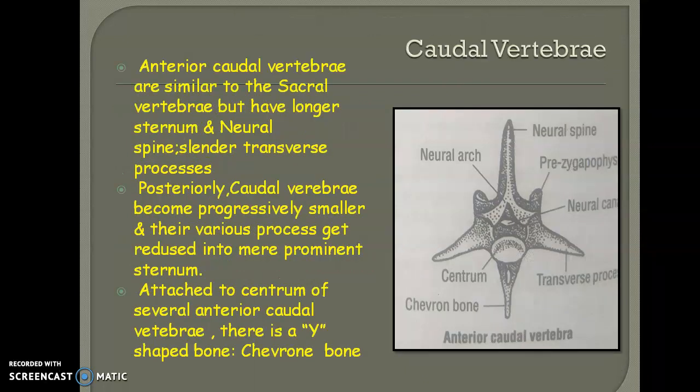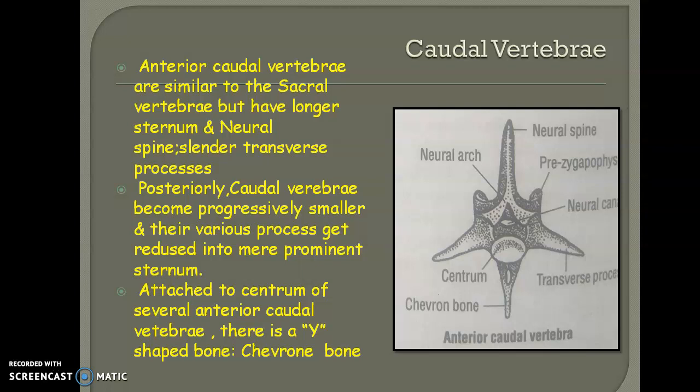Then comes the caudal vertebrae. We know what is meant by caudal: it is the terminology always associated with the tail region. This is the structure of the anterior caudal vertebrae, which is very similar to the sacral vertebrae that we have just discussed, but it has a longer centrum as well as a neurospine. Here the neurospine is very long, and the transverse process is very elongated as well as very slender. This is the only difference between the caudal vertebrae and the sacral vertebrae; in most other details it is very similar. And this is the condition in the anterior part.